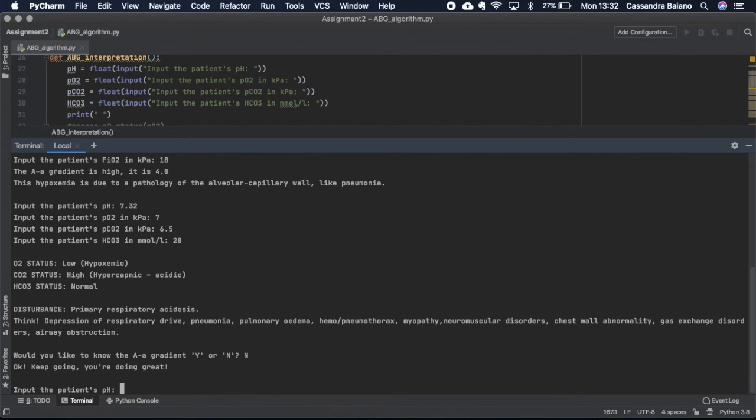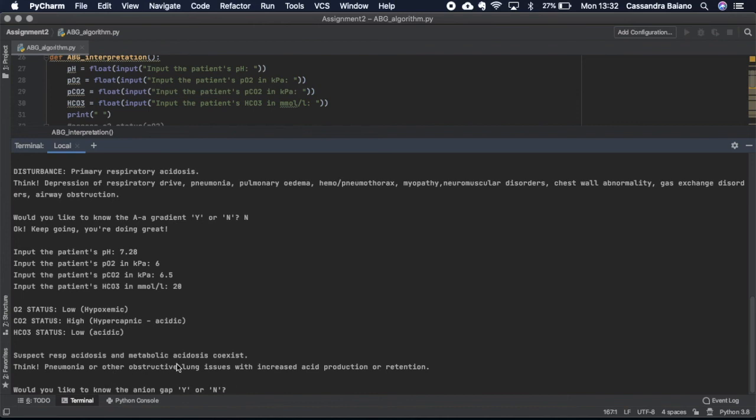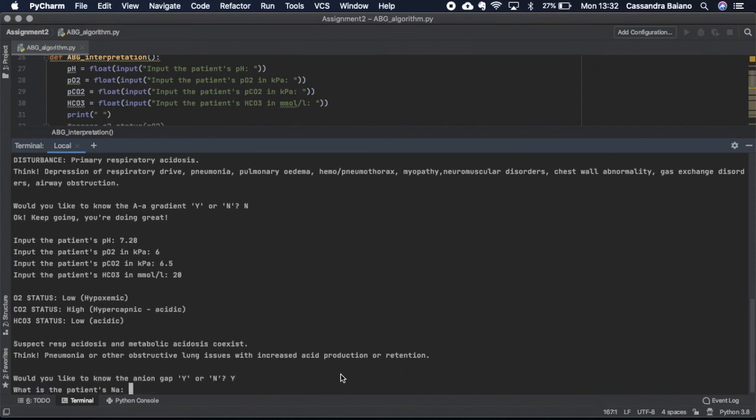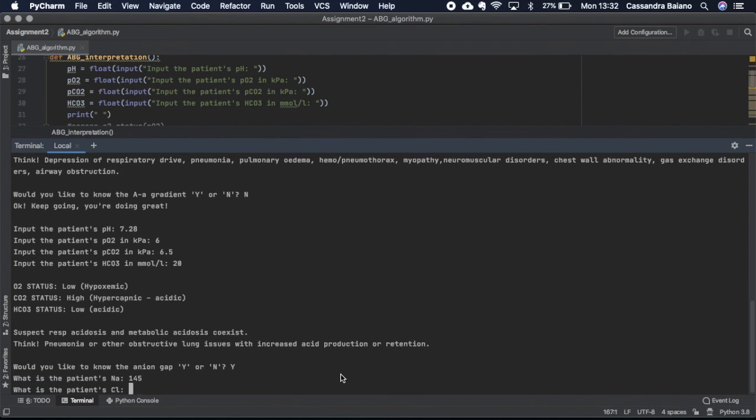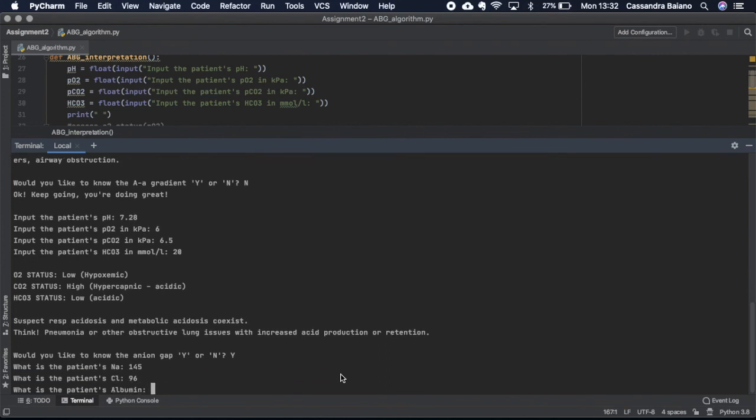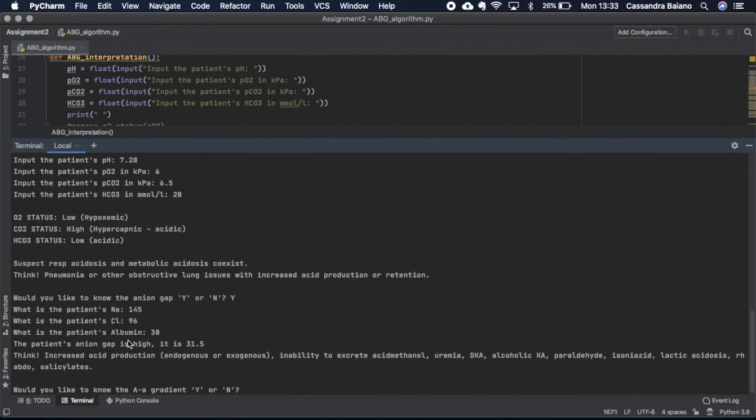So we do another ABG. We know he's got a respiratory acidosis, but also now he's added on a metabolic acidosis, and they coexist. In metabolic acidosis, you might also want to know the anion gap to narrow down the differential diagnosis. We'll say yes. There, his Na is 145, Cl is 96. And he's got a high anion gap, so it might be from any of these causes, but specifically lactic acid would make sense in this case.